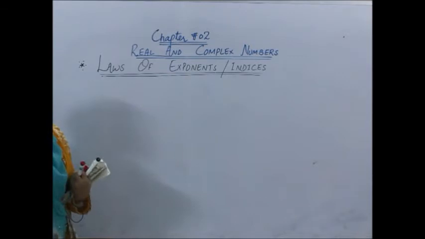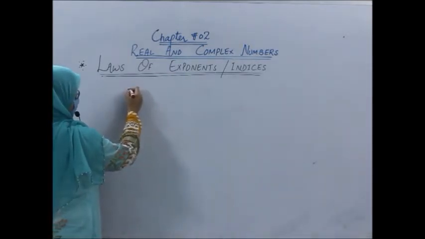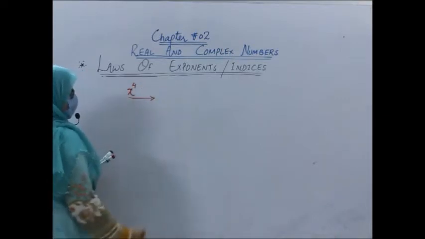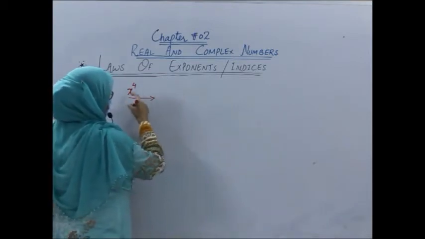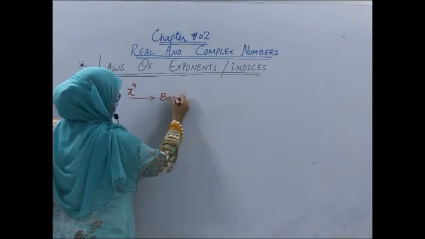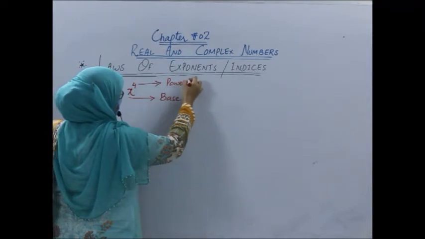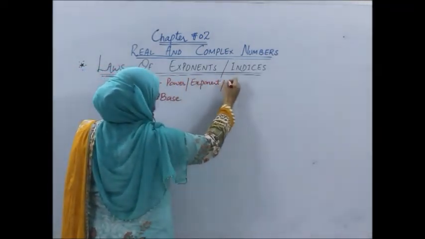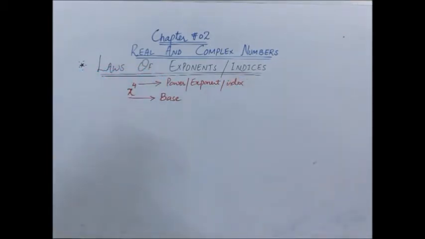But before we proceed further, let me ask you something. If I write down a number like x power 4, here x is, no doubt, a variable as well, but there is another position for this. This x is a base over here. And what about this 4? This 4 is called power or exponent or index. Right? So we are going to study the laws of exponents and the laws of indices.